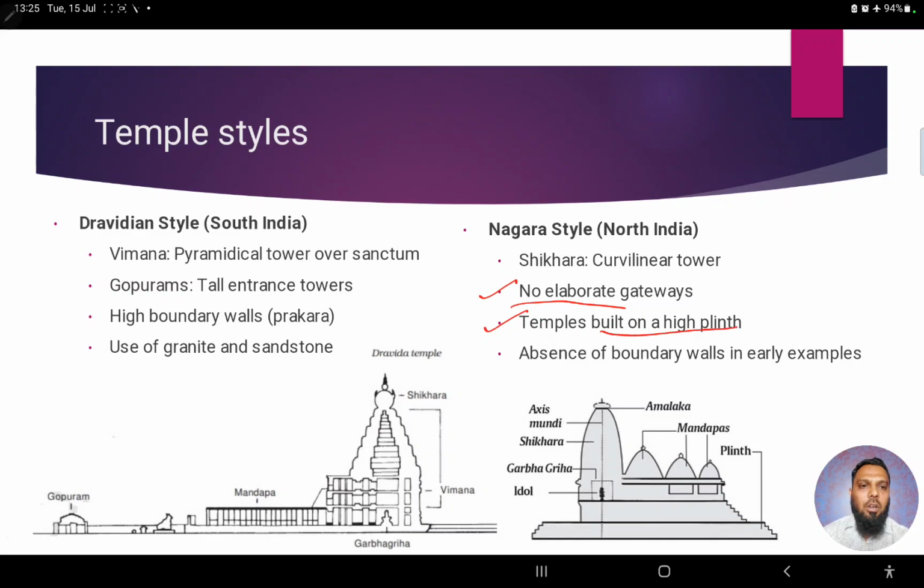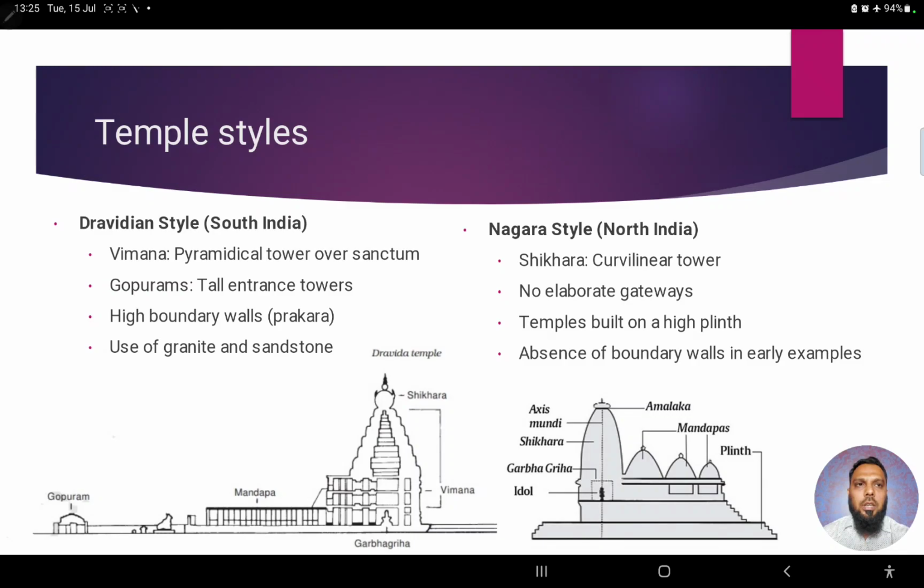The temples are built on a high plinth. So the temple is constructed at a much higher place, that is called a plinth, with a lot of steps, right? And there is an absence of boundary walls, specifically in the earlier period when temples were constructed in the northern areas of North India. They didn't have any boundary walls. So these are the temple styles.